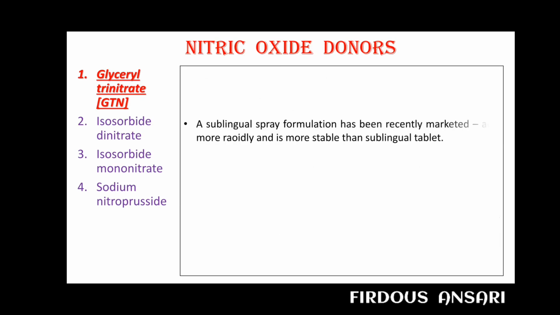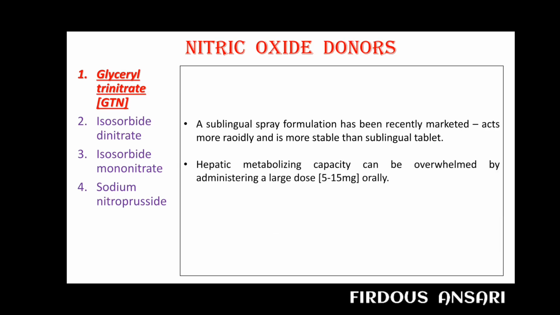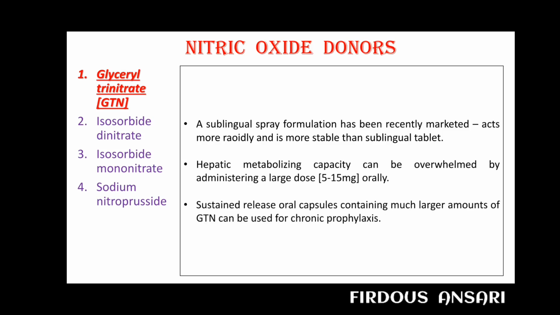A sublingual spray formulation has been recently marketed, which acts more rapidly and is more stable than the sublingual tablets. Hepatic metabolizing capacity can be overwhelmed by administering a large dose, that is 5 to 15 mg daily orally. Sustained release oral capsules containing much larger amounts of glyceryl trinitrate can be used for chronic prophylaxis.